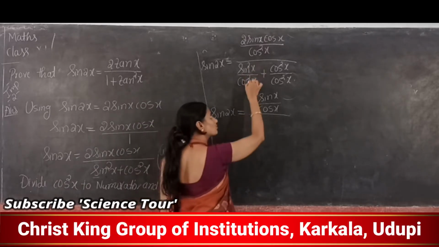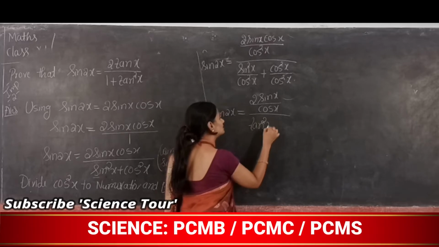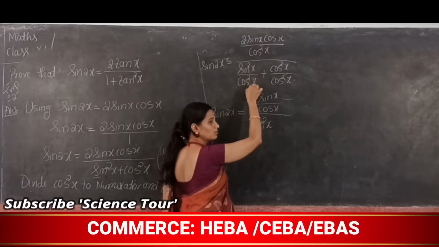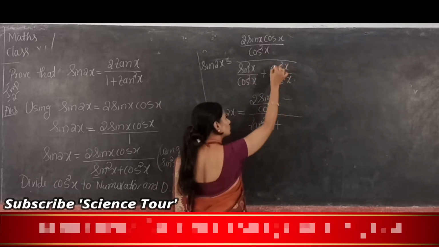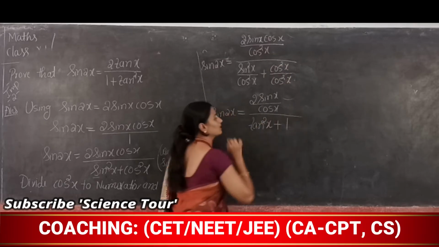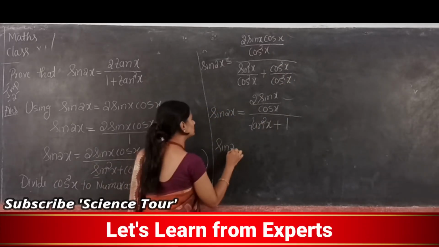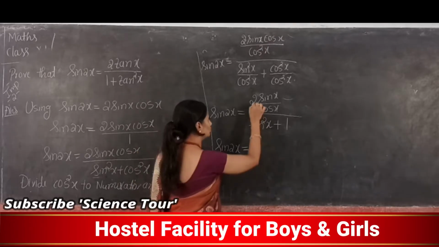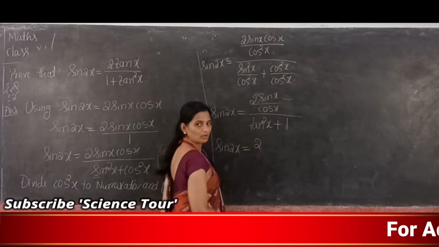Now sin square divided by cos square, you already know that it is tan square x. Sin square x divided by cos square x is tan square x, plus cos square x divided by cos square x is 1. So now sin 2x is equal to 2 into sin x divided by cos x.